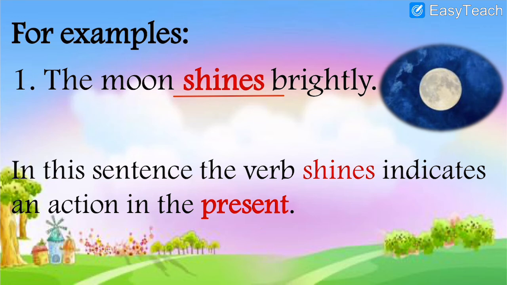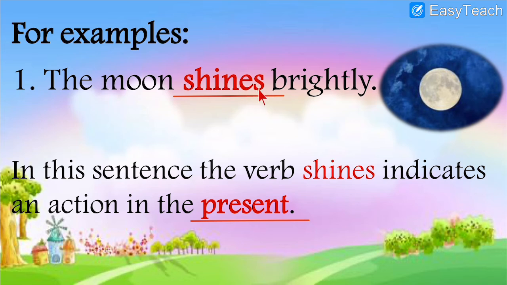What does it indicate? It indicates the action in the present. Means the moon shines brightly. So here as you can see, the moon shines brightly. It is shining, right? Shines. It is present tense.